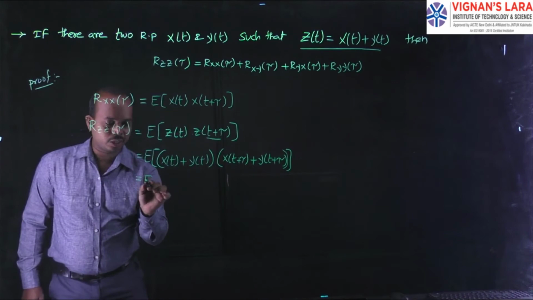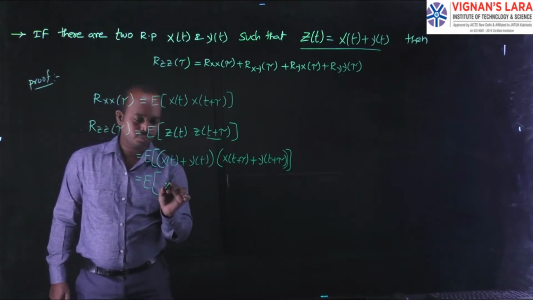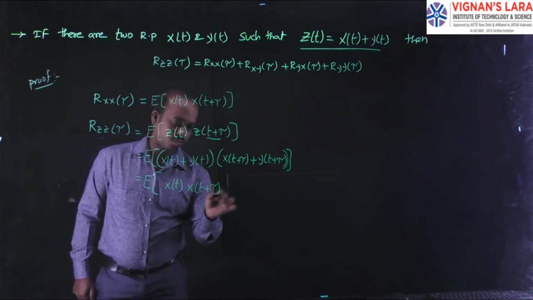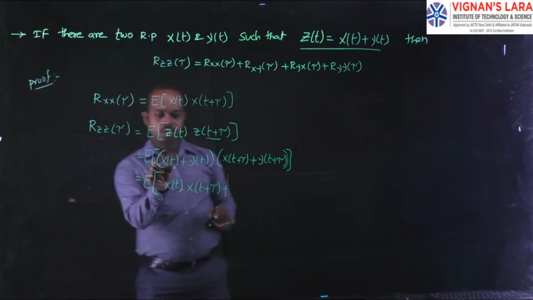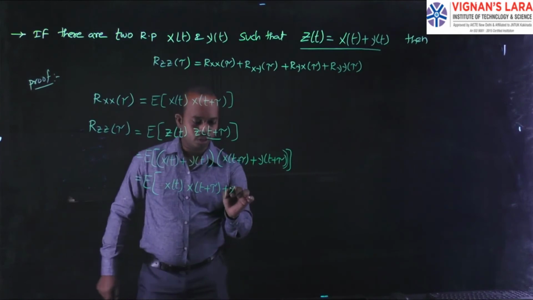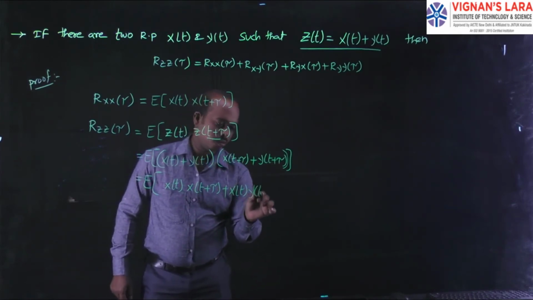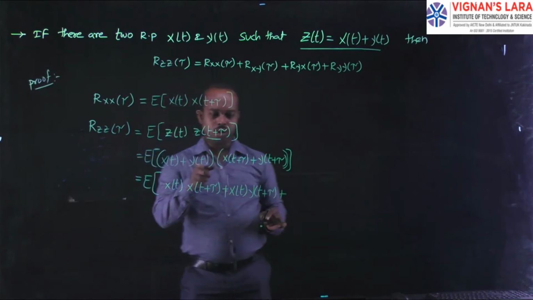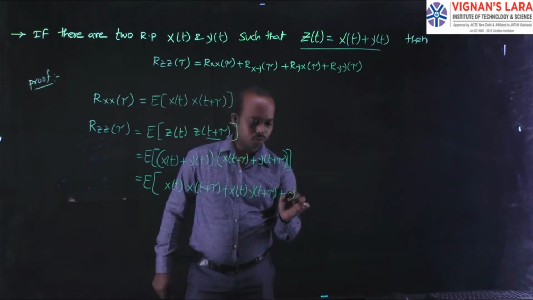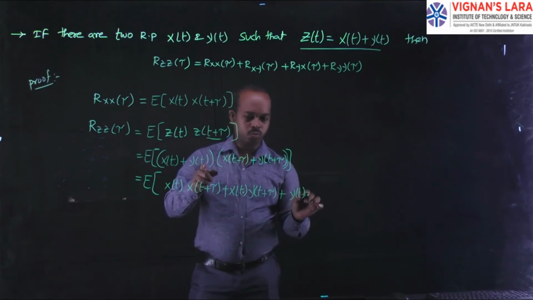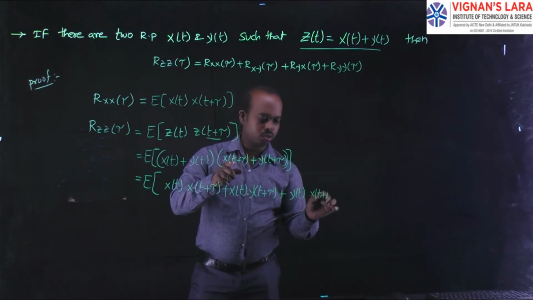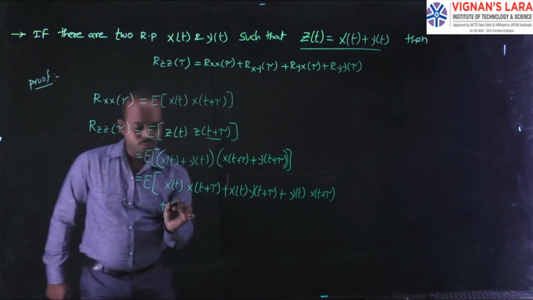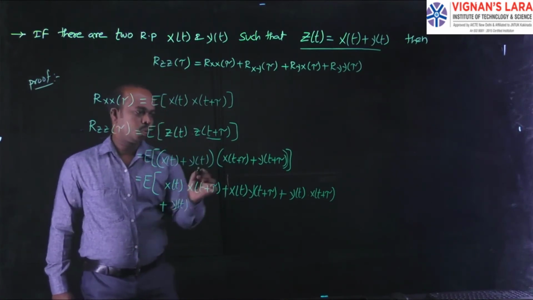Here I am writing the expectation of x of t into x of t plus tau, plus x of t into y of t plus tau, plus, multiplying y of t with each of the two terms, y of t into x of t plus tau, plus y of t into y of t plus tau.